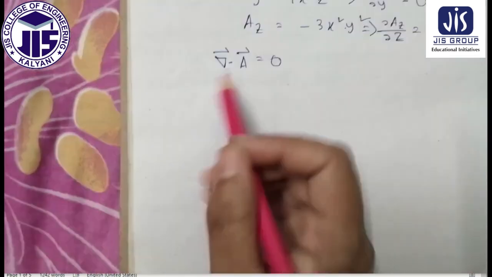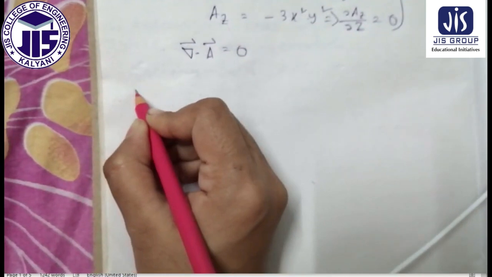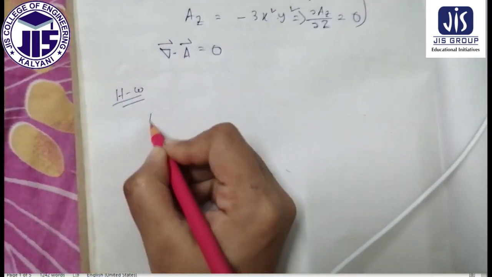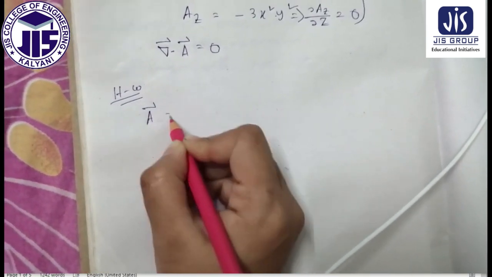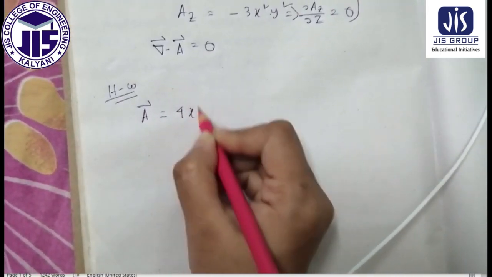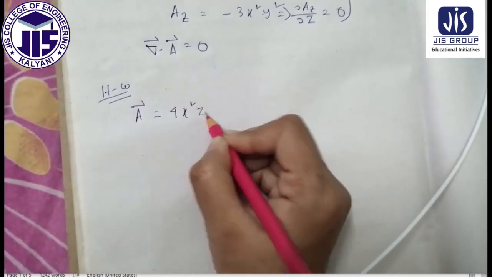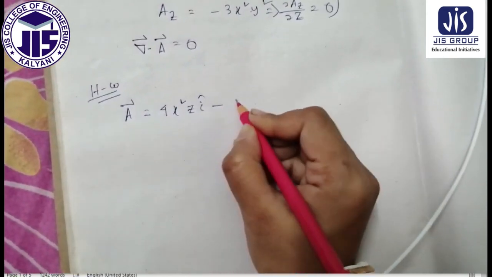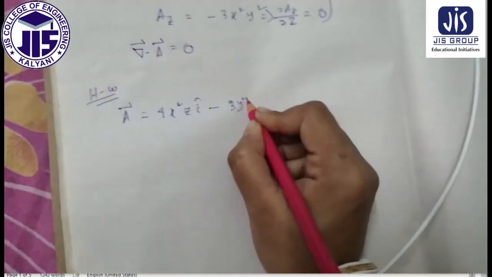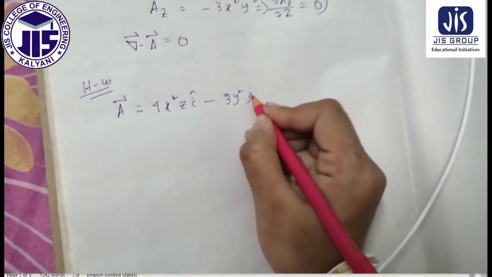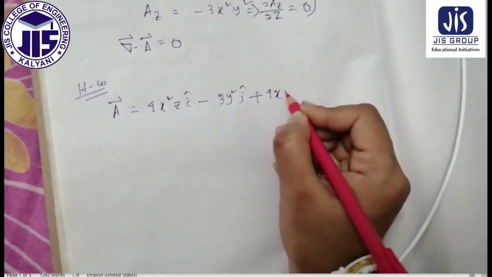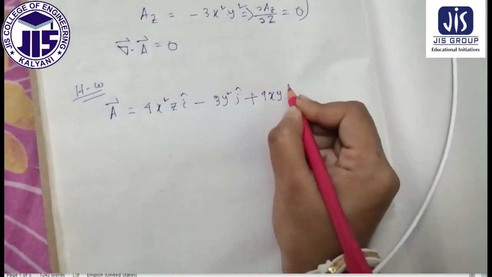an assignment, that is your task, that is your homework, HW. A equal to 4x square z i cap minus 3y square j cap plus 4xy k cap.